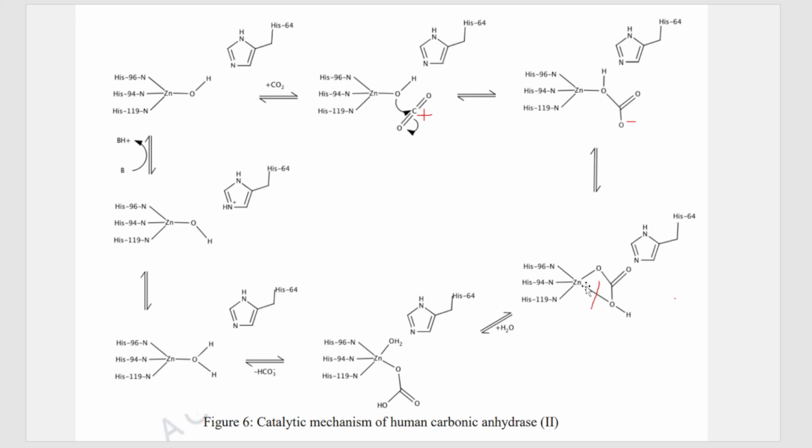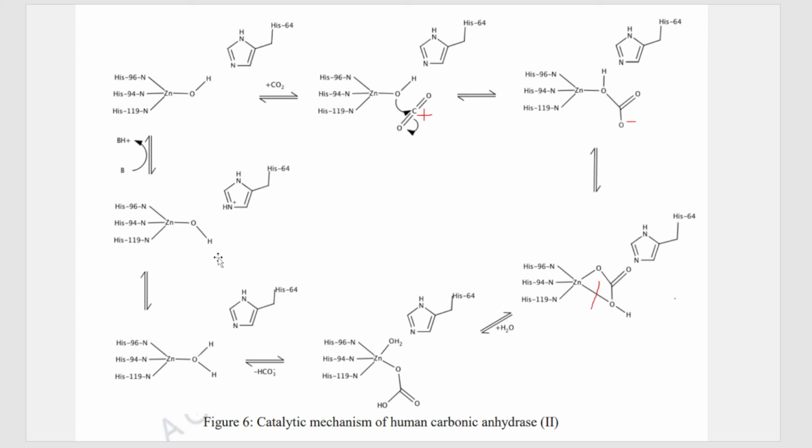So zinc is still connected to O, C double bond O, OH, that is seen over here, plus it forms a new bond with the water molecule that has come. Now this entire group is what we wanted, the product, that is HCO3 minus. H you can see, C you can see, and there are 3 oxygens. So this entire part leaves the zinc as HCO3 minus, and zinc is left with its OH.